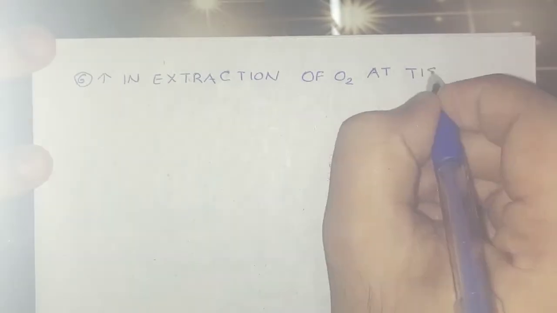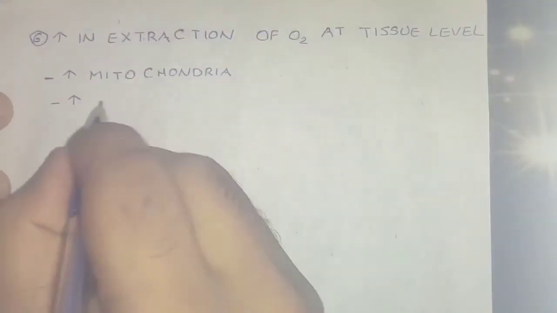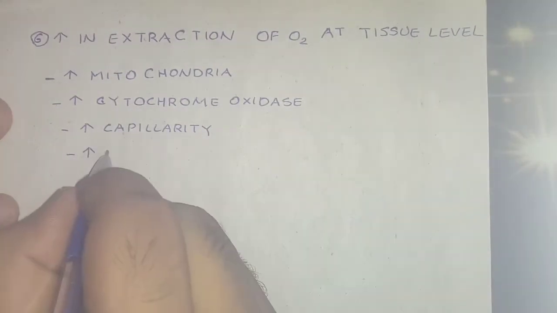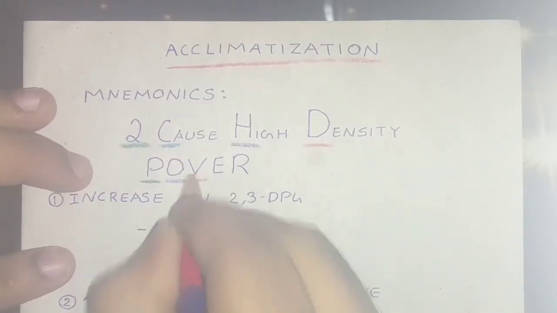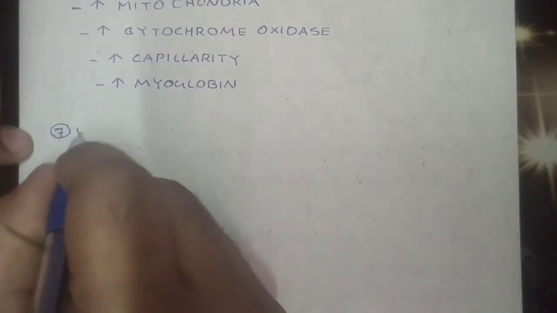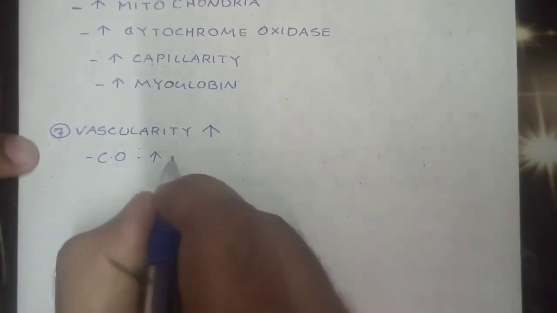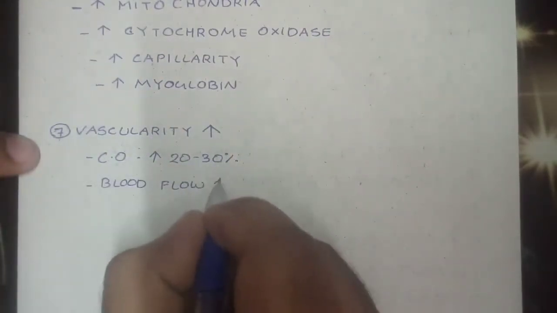Now O represents increased extraction of oxygen at tissue level. This is by increase in the number of mitochondria, increase in the tissue content of cytochrome oxidase, increase in the capillarity of the tissue, and increase in myoglobin. Now V represents increased vascularity of tissues. Cardiac output is increased by 20 to 30% and blood flow to the vital organs will be increased.